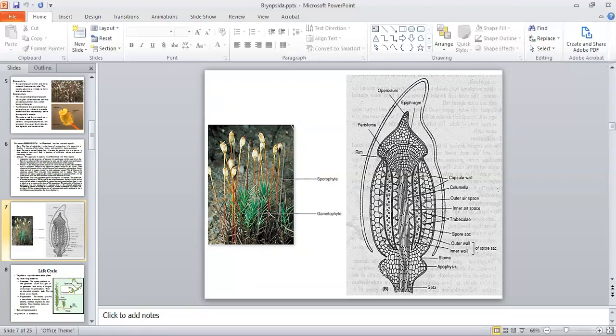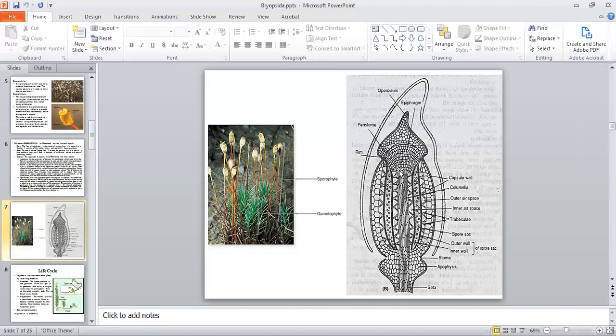ये बेसिक swollen portion, basal swollen portion apophysis, उसके ऊपर second portion आपके पास theca आ जाता है, that is the main portion of the capsule. It has a multi-layered wall. Inside the wall are air spaces that are trabeculae. Inside the trabeculae is spore sac, inside which spores will be produced, and the central solid portion is known as columella. The third portion of the capsule is operculum.